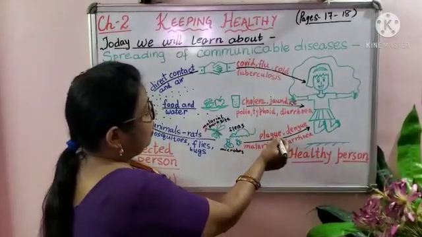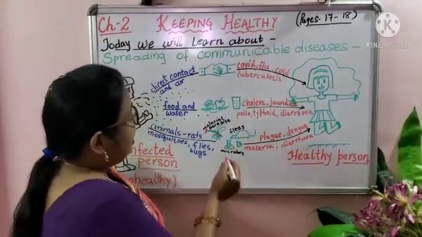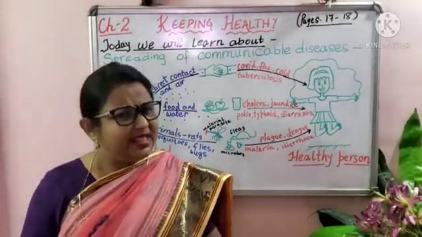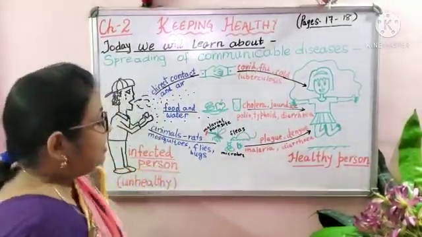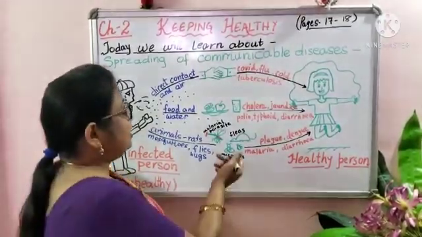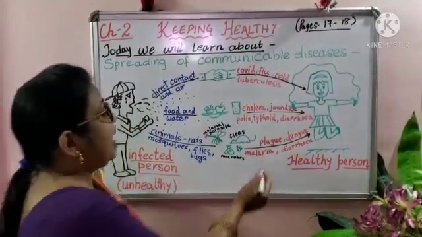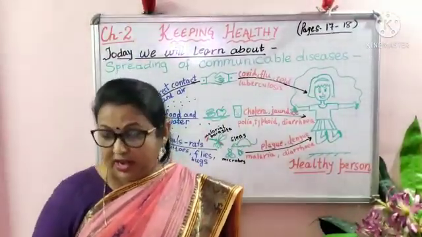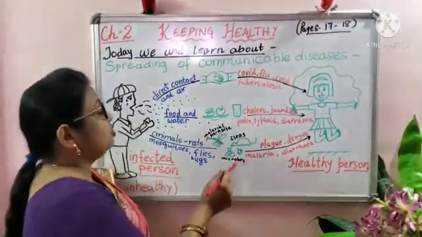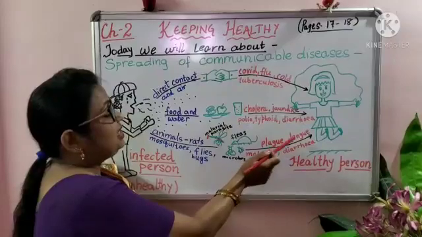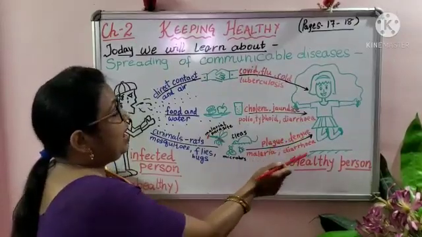Rats cause plague because they carry fleas. The flies also carry microbes when they sit on dirty places, and then they sit on open food, and that way people suffer from diseases. Bugs also cause diseases, and dengue is caused by Aedes mosquitoes. So these animals like rats, mosquitoes, flies and bugs cause diseases like plague, dengue, malaria and diarrhea.